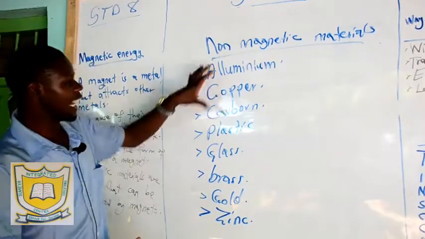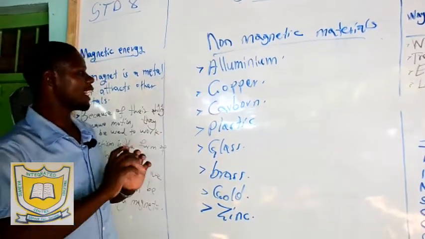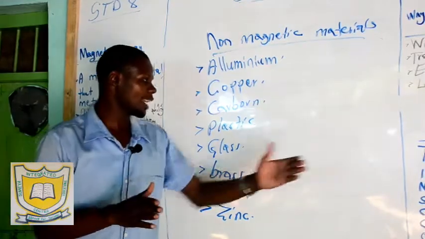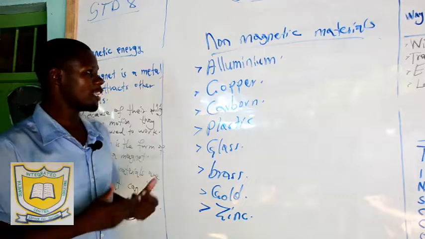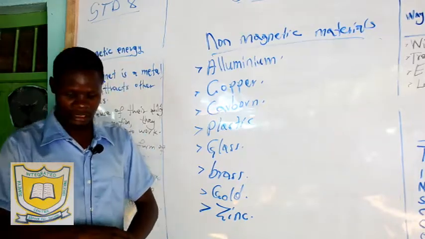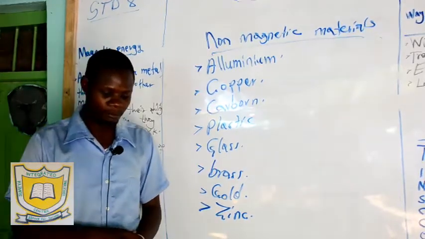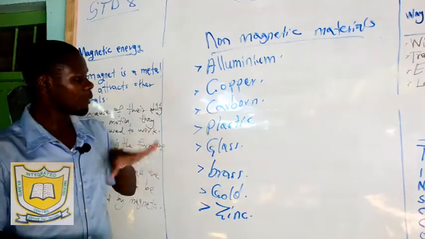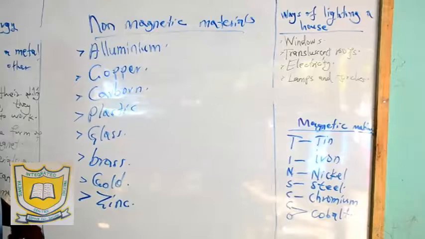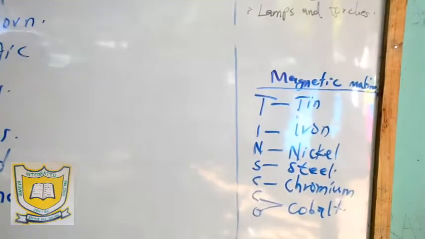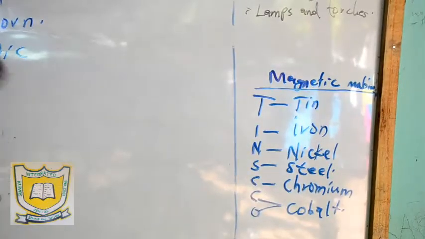So we say they are non-magnetic because they cannot be moved from one place to another by the force of the magnet, or we say magnetism. The force that is in the magnet is referred to as magnetism. So these are non-magnetic materials. These are magnetic materials. Now from there, allow me to move to uses of magnets.